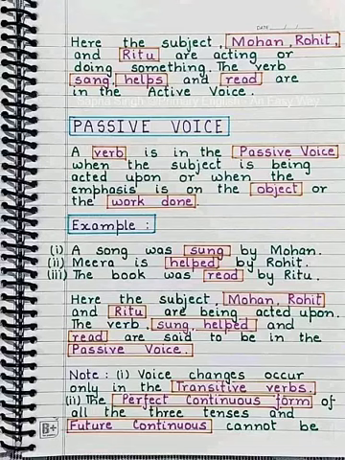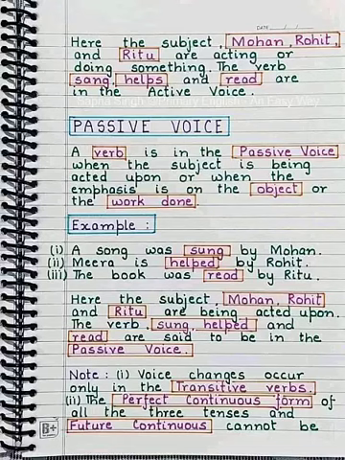Passive voice. A verb is in the passive voice when the subject is being acted upon or when the emphasis is on the object or the work done. Example: A song was sung by Mohan. Meera is helped by Rohit. The book was read by Ritu. Here, the objects are being acted upon. The verbs sung, helped, and read are said to be in the passive voice.